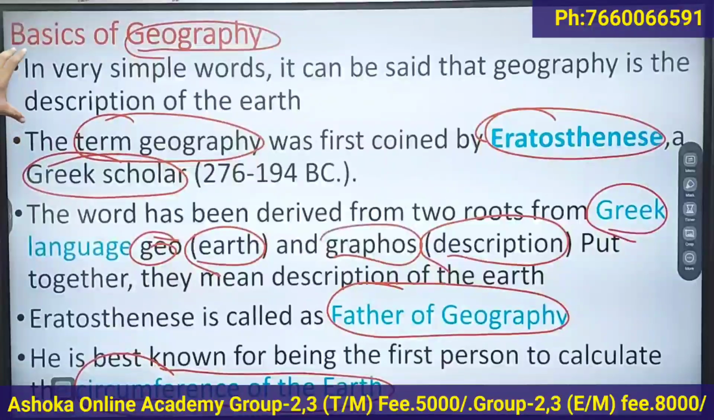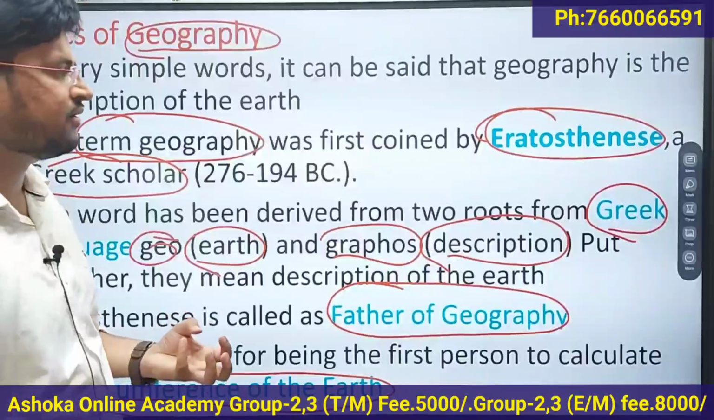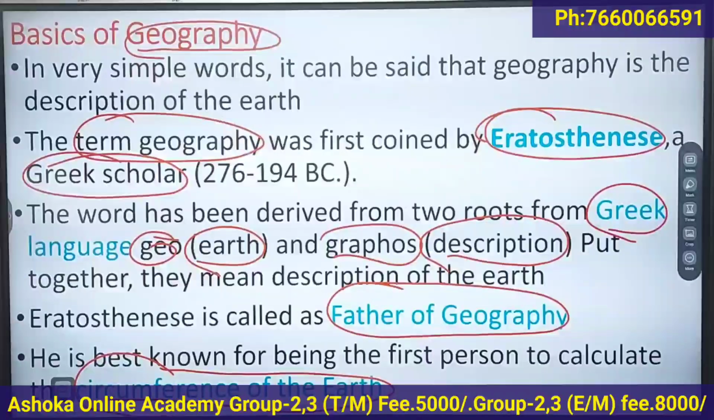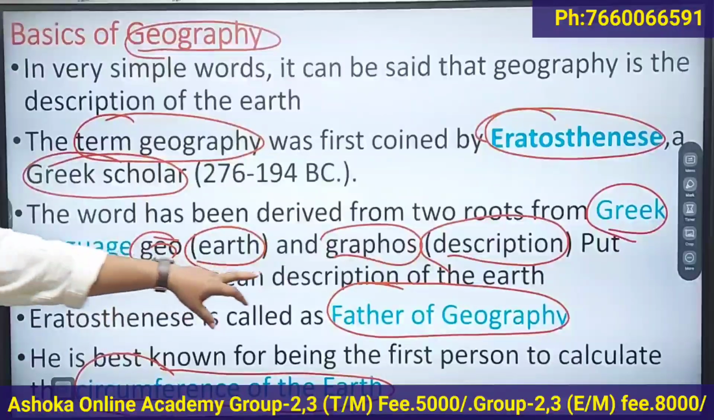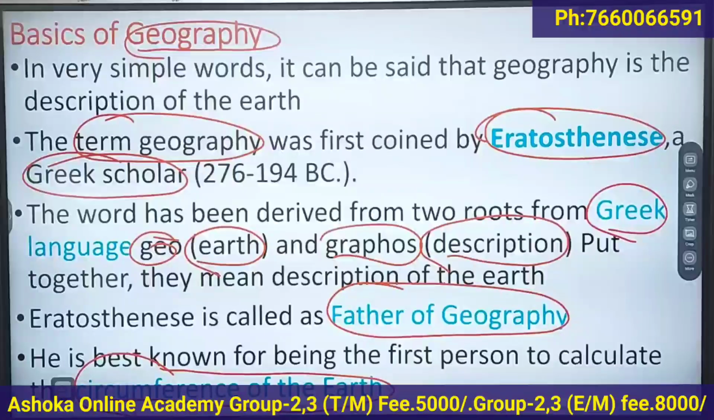So once again I am repeating this. What is geography? Geography is the description of earth. Who coined the term geography first? It was Eratosthenes. He was a Greek scholar. From which language was the geography word derived? It derived from two Greek words, geo and graphos, which means earth's description. So Eratosthenes is called the father of geography, and he was the first person to coin the geography term, and he was also the first person to calculate the circumference of the earth. These are some basic concepts related to geography.